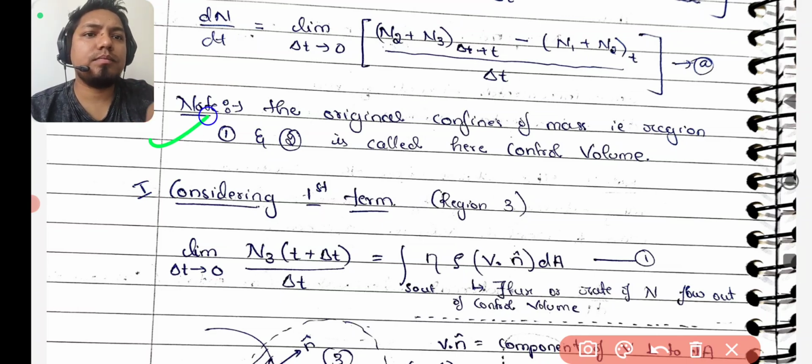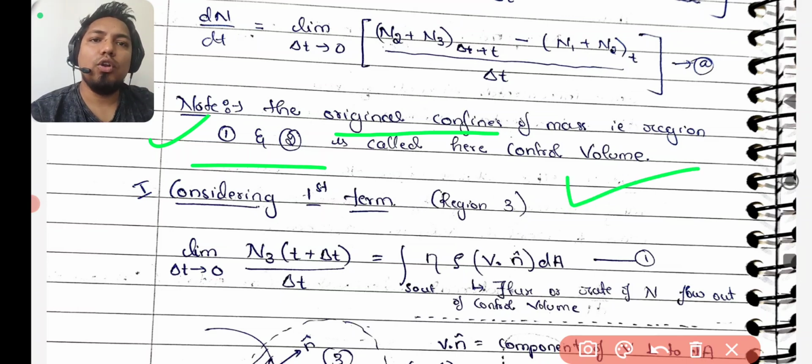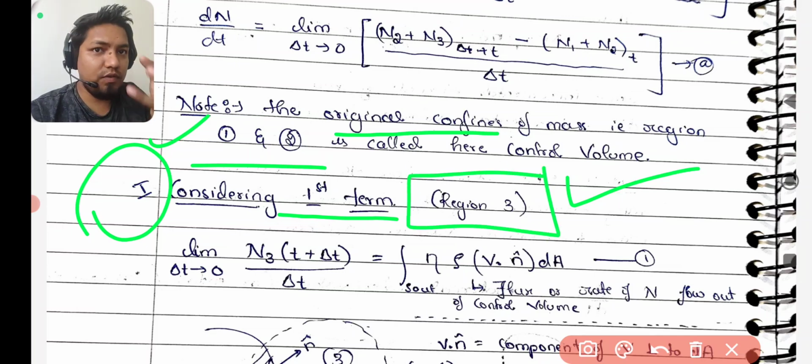Now note, the original confine of mass, that is region 1 and 2, is called here the control volume. Now step 1, we will consider the first term, that is region 3. First we will understand the meaning of region 3, that N3 term.